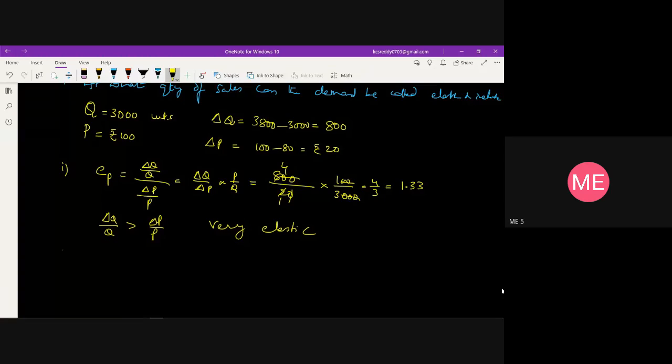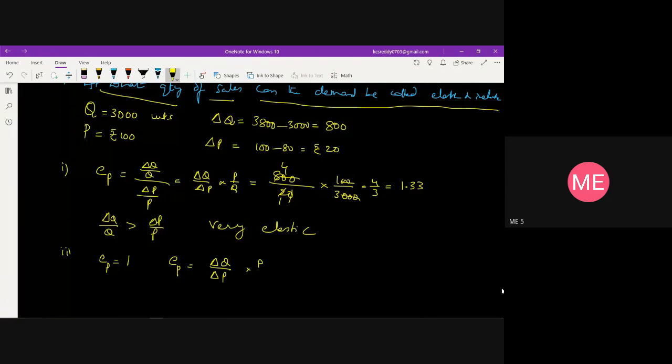Now the second question is asking at what quantity of sales the demand can be called elastic or inelastic. That means EP is equal to 1. So if I want to make EP equal to 1, what is the quantity demanded? That is, Q needs to be calculated. So EP is equal to 1. From the same equation, EP is equal to delta Q by delta P into P by Q. Q is unknown here, so I need to find it out.